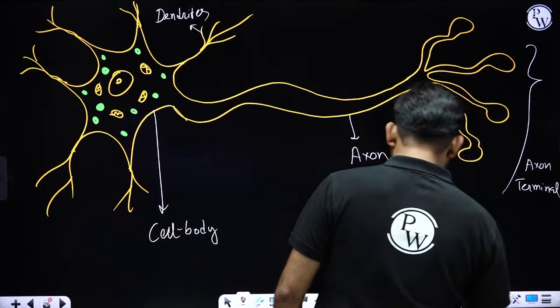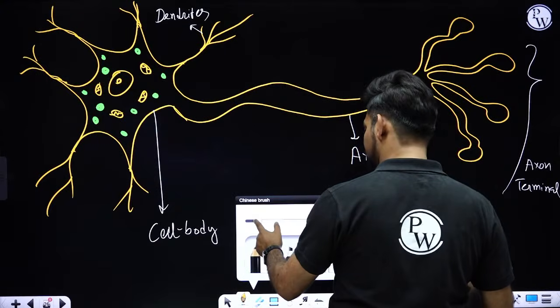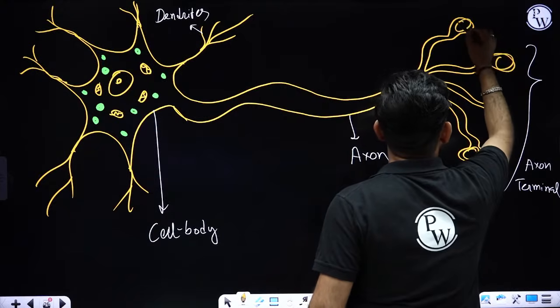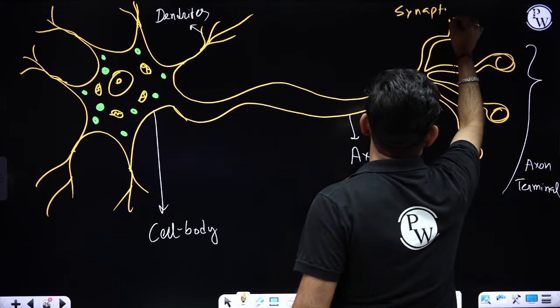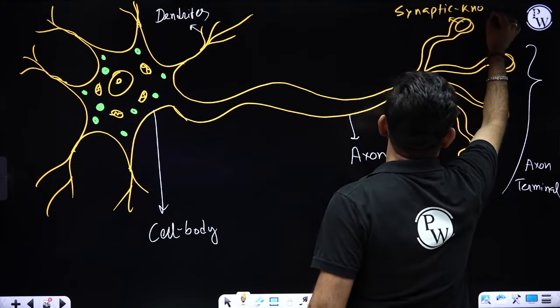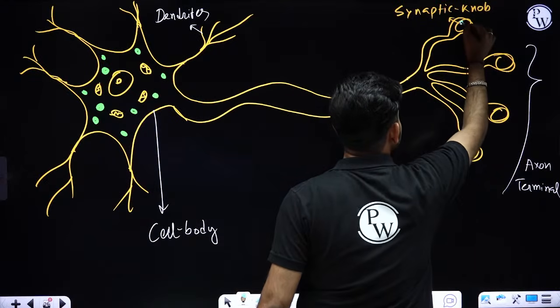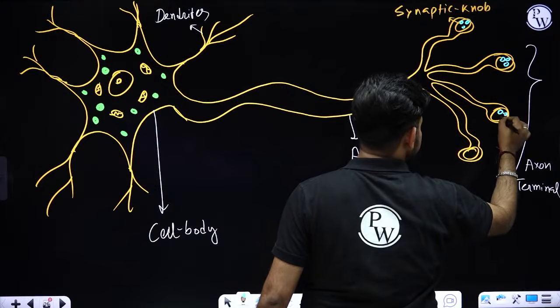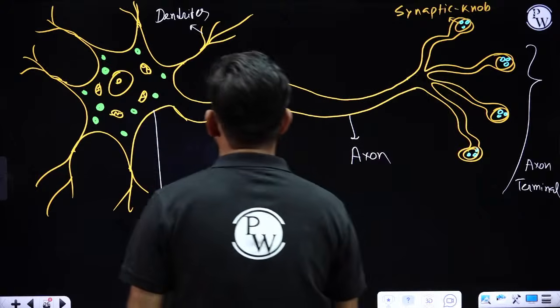These buttons over here, the end part, these are called synaptic knob, and these synaptic knobs are filled with vesicles of neurotransmitters like acetylcholine, like GABA.